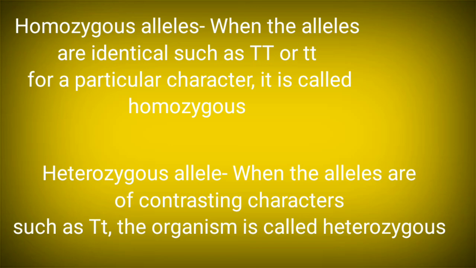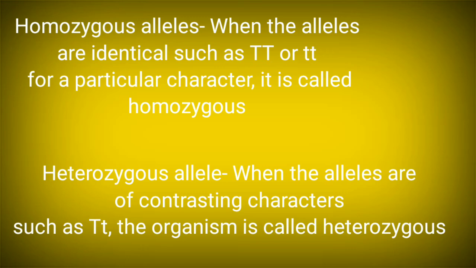As we know, for a tall plant the allele present for the character tallness is T, and this T is present on the homologous pair.